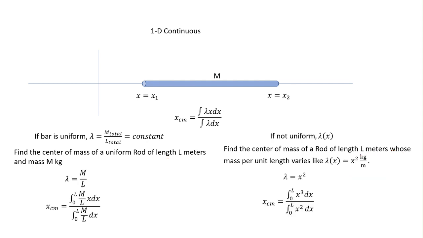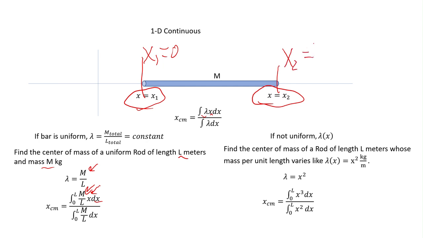Okay, so what I'm going to do, I'm going to get rid of the numbers and just put an M and an L because I don't feel like doing numbers anymore. And I'll just say lambda is total mass divided by total length, M over L. So I plug in for lambda, I shove in my x, that's all I'm doing, lambda x dx. Where do I integrate from? Well, I go from x1 to x2, but I think it'll be instructive. Let's just pretend that x1 is 0. And if the bar is length L, that would make x2 L. And so I go 0 to L on both integrals.